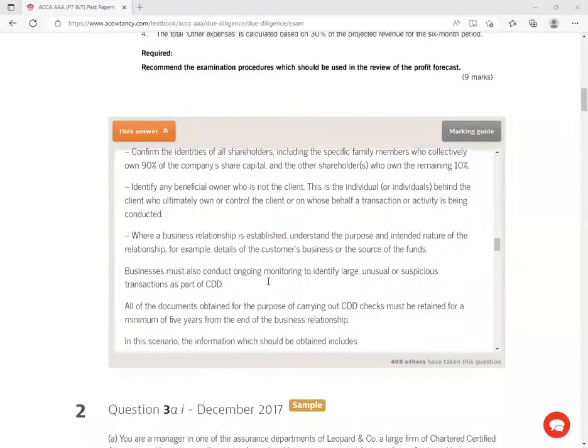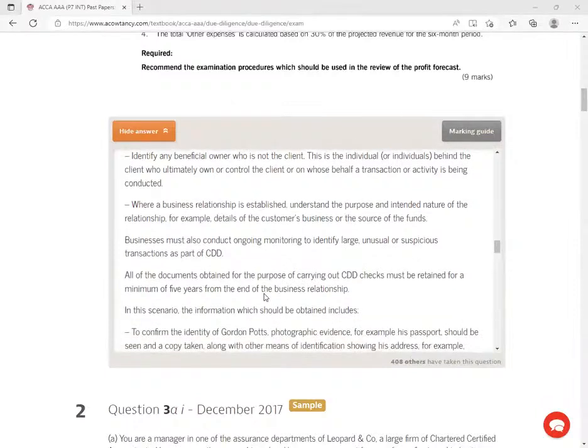Businesses must also conduct ongoing monitoring to identify large, unusual, or suspicious transactions as part of CDD. So anytime you're doing this customer due diligence, ladies and gentlemen, it's important. Just get the bank statements. Try to see, is there a day that they deposited huge chunks of money in a statement in a day? So in this case, they tried to identify these large, unusual, or suspicious transactions.